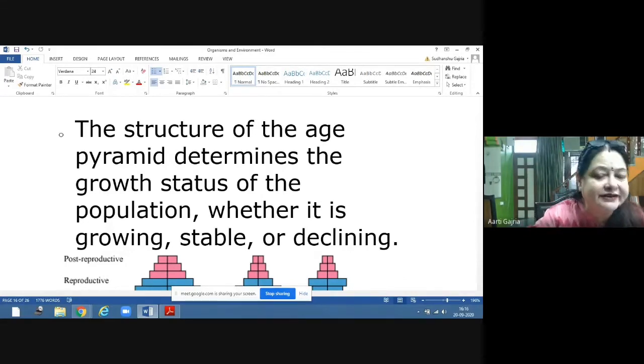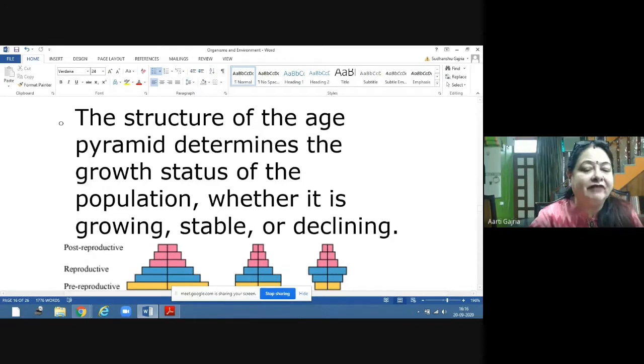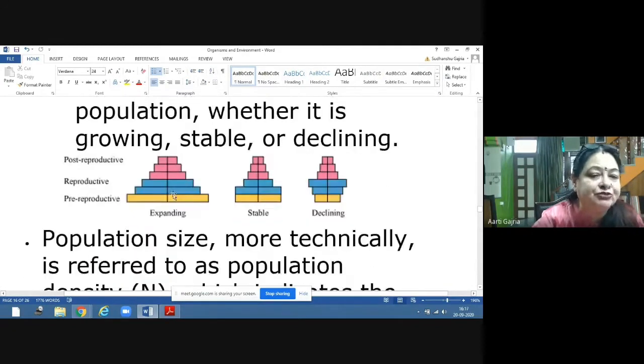So these three pyramids are given. This is the example of the age pyramid which is expanding. Now in expanding, the yellow color is for pre-reproductive human beings. Pre-reproductive human beings means the young boys and girls who have not yet attained puberty.